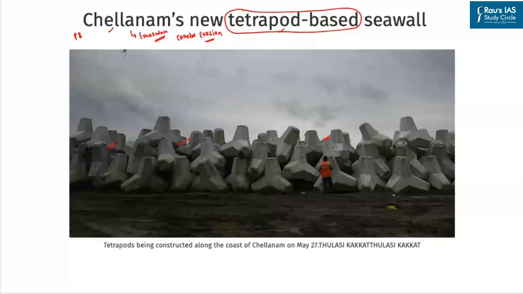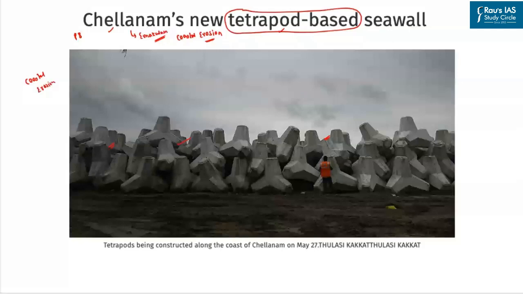But from the perspective of the UPSC mains examination, one should be aware of various aspects of coastal erosion. That is, what is coastal erosion? What is the extent of coastal erosion? Why does it take place?